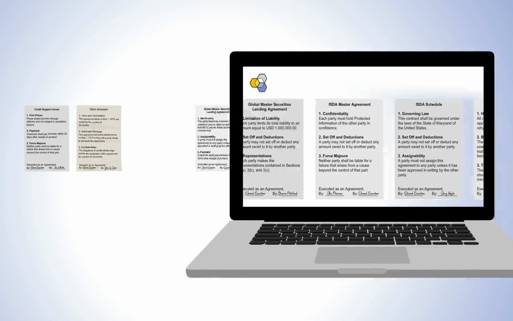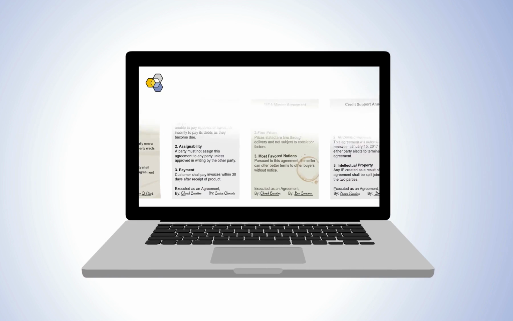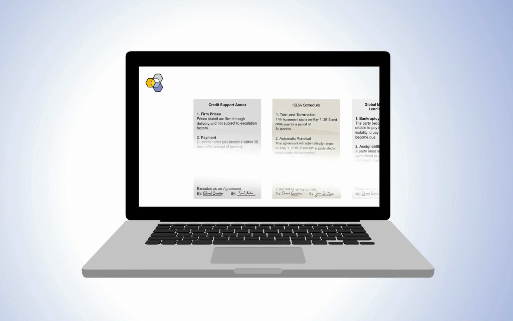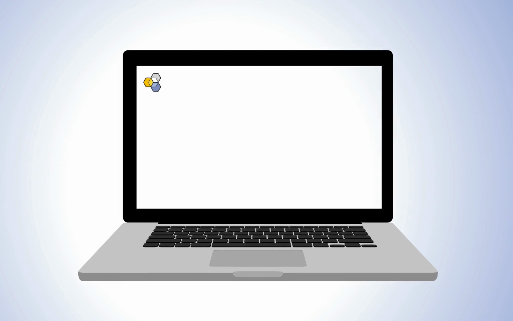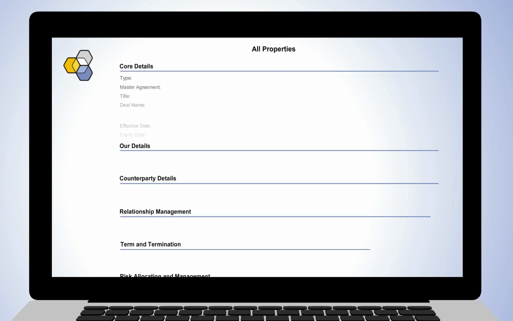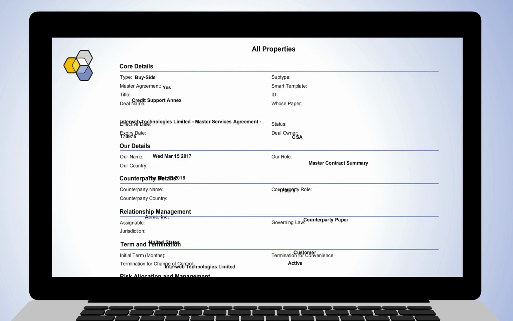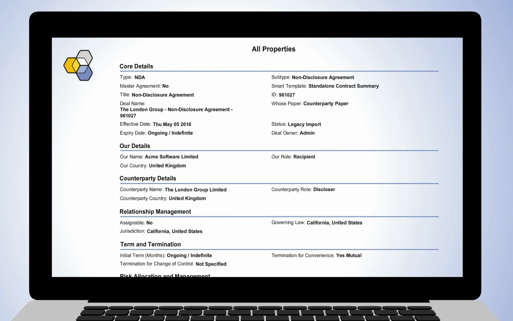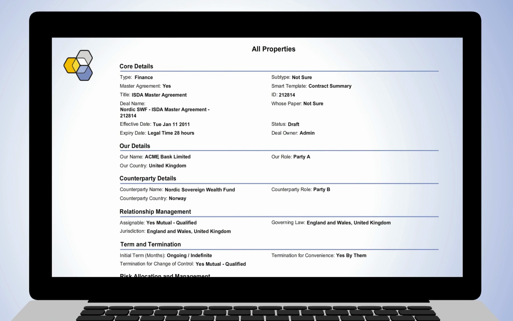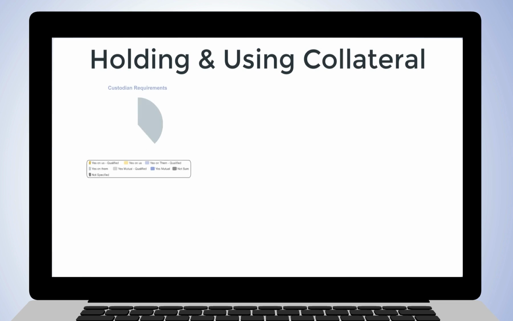Exari's AI-powered data extraction quickly identifies and captures every piece of vital information from your agreements. Pairing Exari's universal contract model with our legal language processing, the data is then structured and stored in a single searchable repository. Once your data is structured, it can then be used to run highly sophisticated reports in a matter